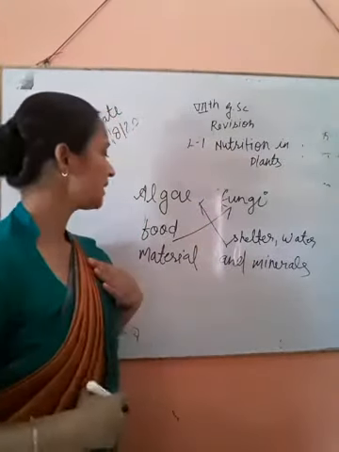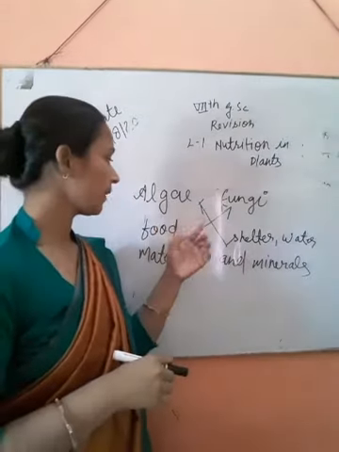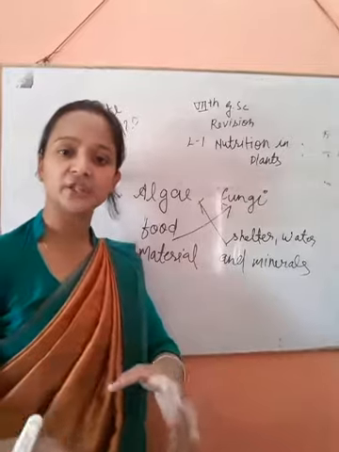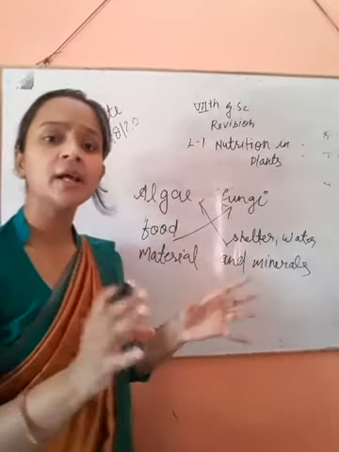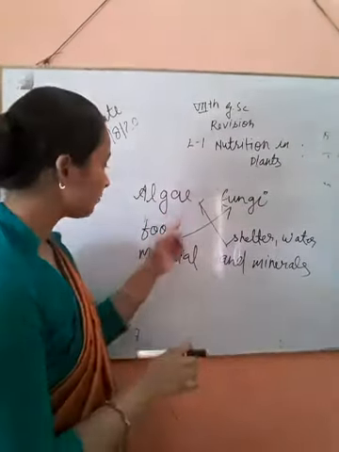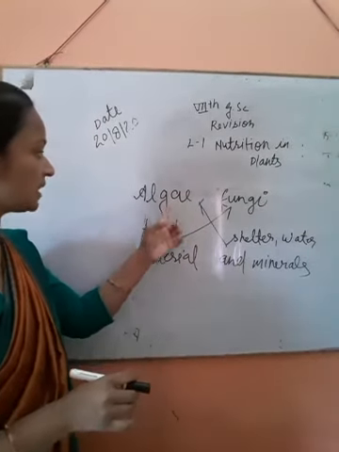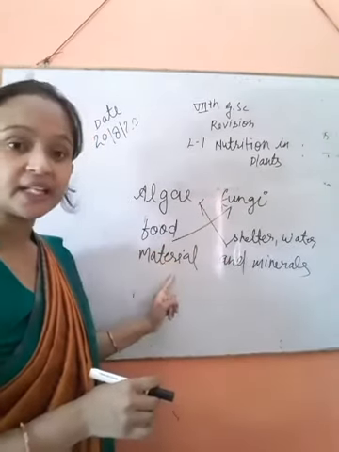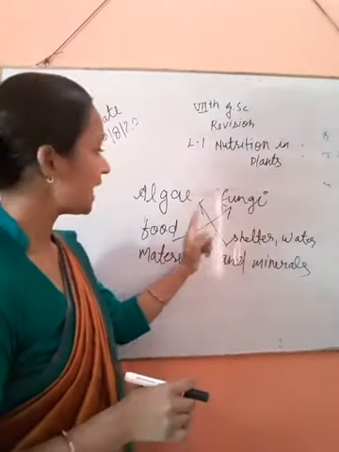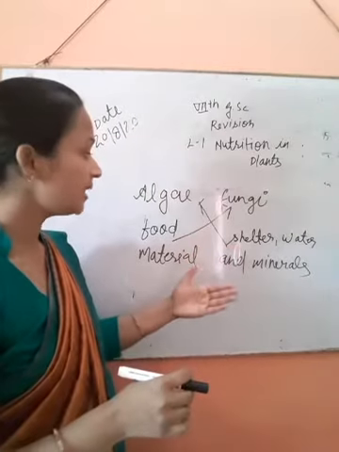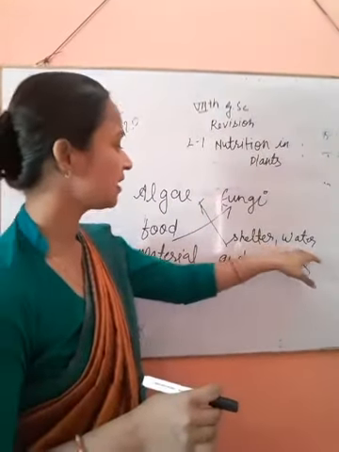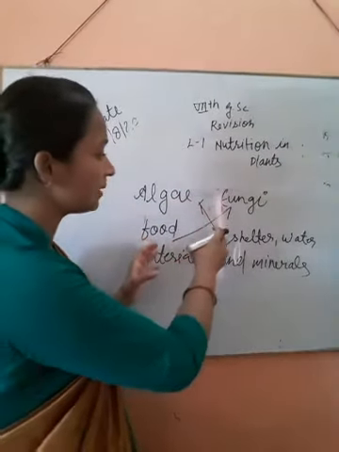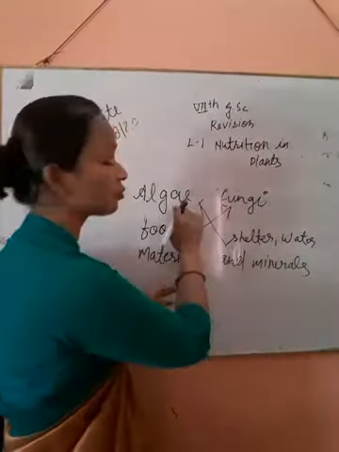We can say that both algae and fungi live together and both are beneficial to each other. Not only one, both are beneficial. Algae provide food material to the fungi, and in return fungi provide shelter, water and minerals to the alga.